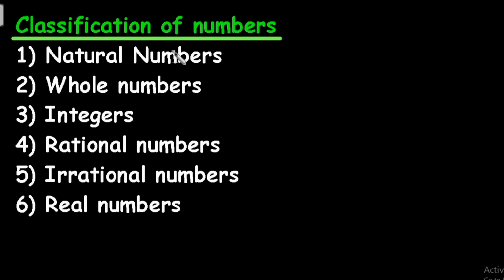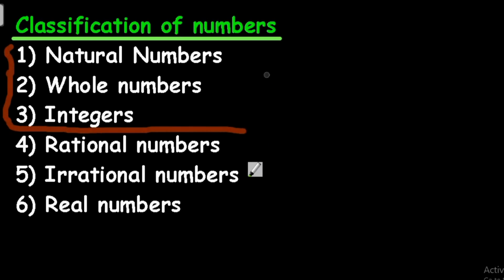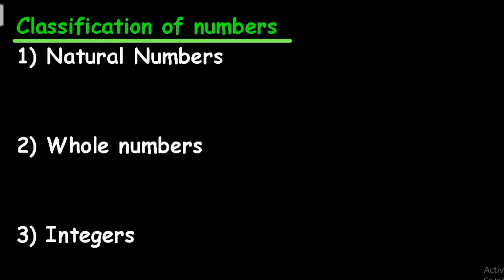Alright, so let's start with the classification of numbers. Over here we are going to study 6 types of numbers, but in this video I'll be doing only 3 types. Natural numbers, whole numbers, integers, rational, irrational and real numbers. These are the classification, but in this video I will be telling you about natural numbers, whole numbers and integers. So let's see what these types of numbers are.